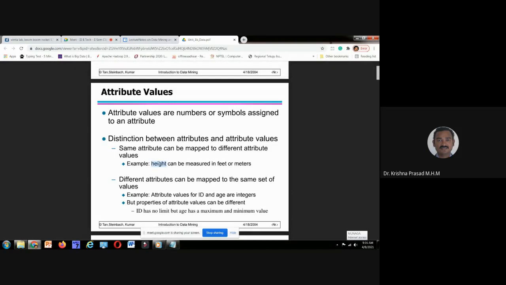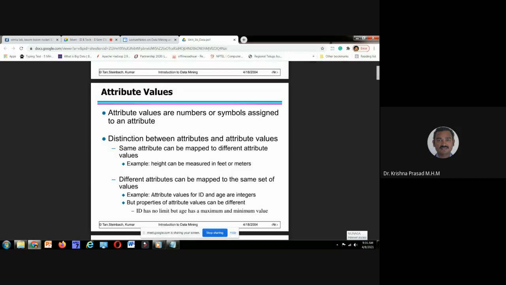Please see, height is only the attribute, but its value is changing from 170 centimeters to 5 feet 9 inches or 5 feet 10 inches. That's why this statement holds good: different attributes can be mapped to the same set of values. Please see, this is vice versa.